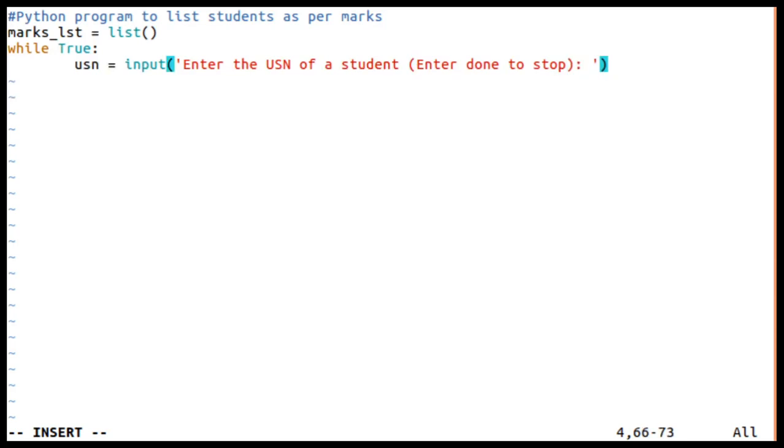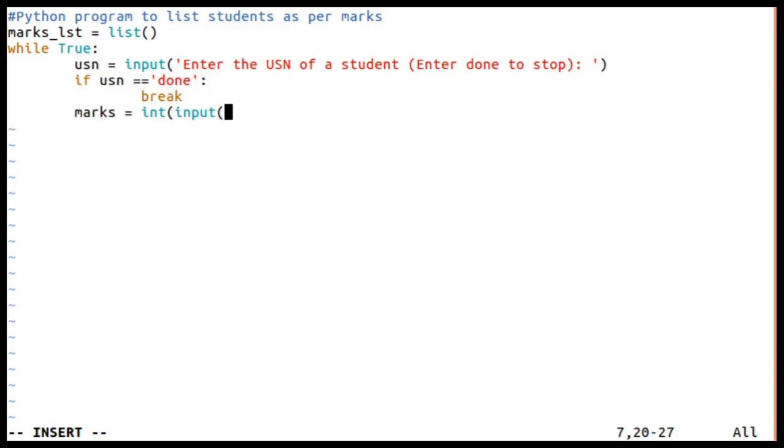Here itself I'll check if the entered USN is equal to done, then obviously reading is over, I'll break from this loop. Otherwise, if he has entered a USN, then marks is equal to that marks; because it will be an integer, I'll convert it to an integer with input.